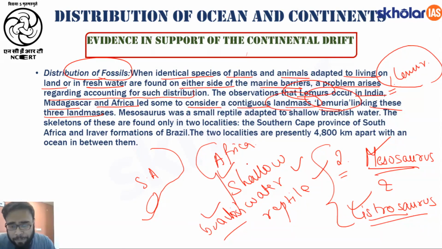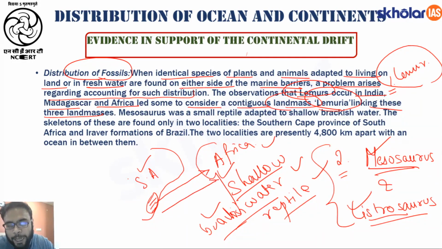See, now if from the earlier times itself, South America and Africa were separated from each other, then how can we have shallow brackish water reptile both in South America as well as Africa? Suppose for an example, your Mesosaurus and Lystrosaurus was initially found only in South America. Do you think that from South America it can cross the Atlantic Ocean and move towards Africa? No, because they are reptiles of shallow brackish water, right?